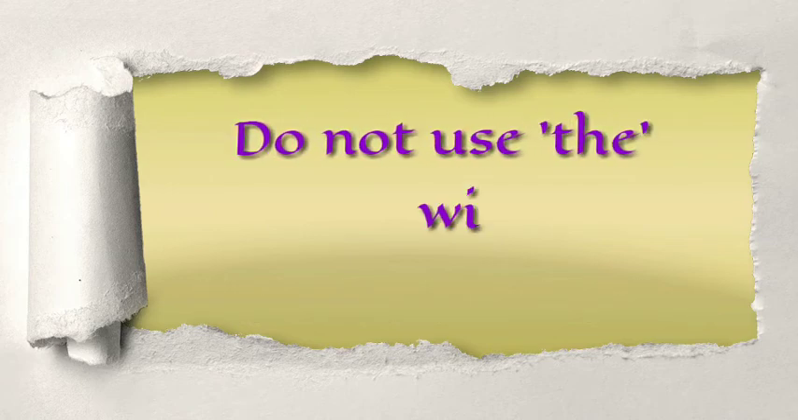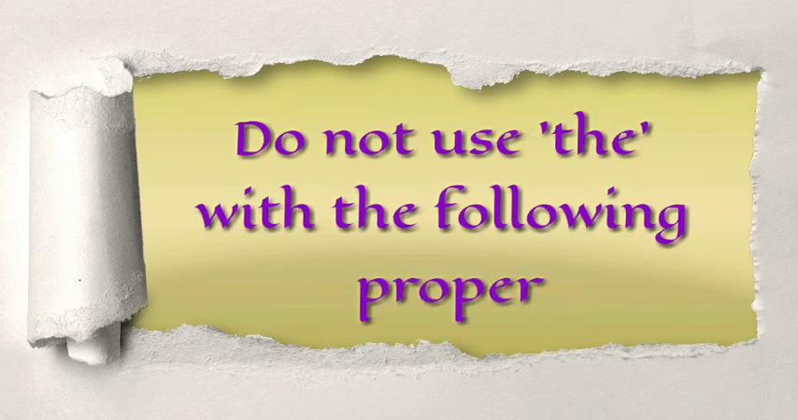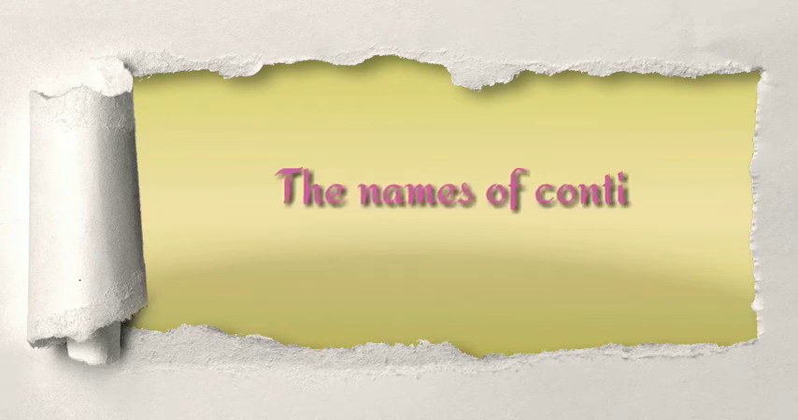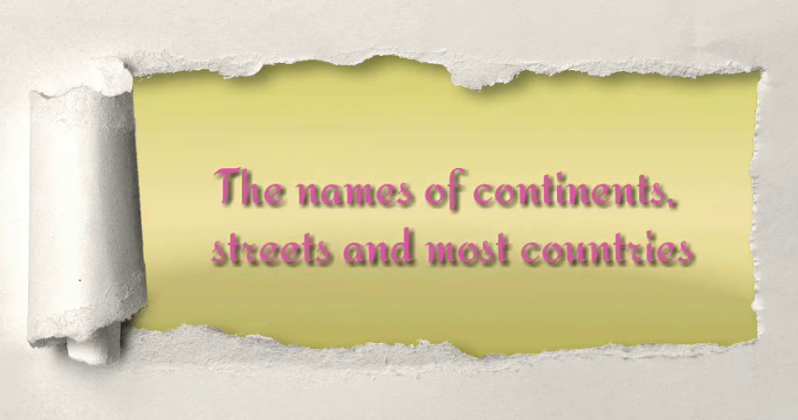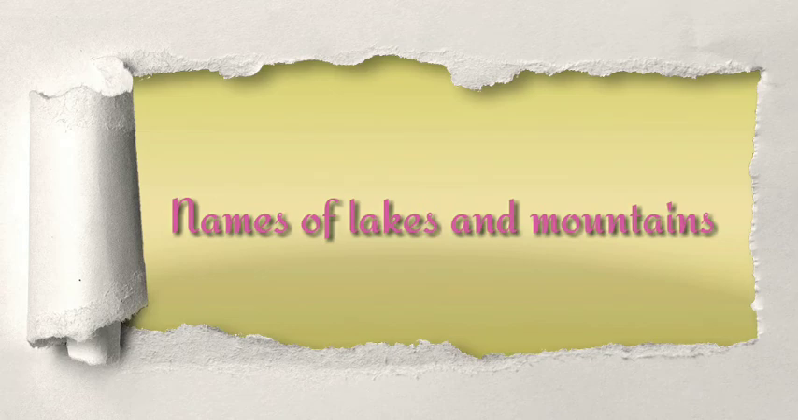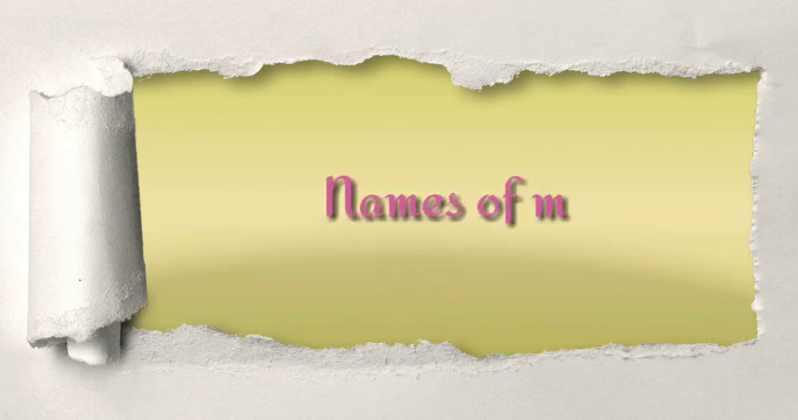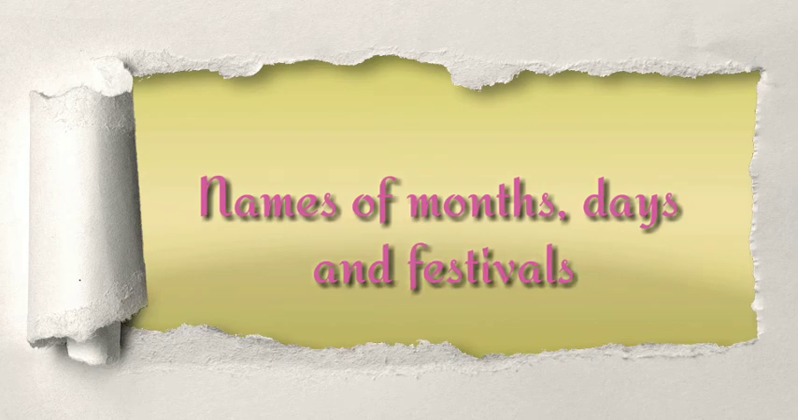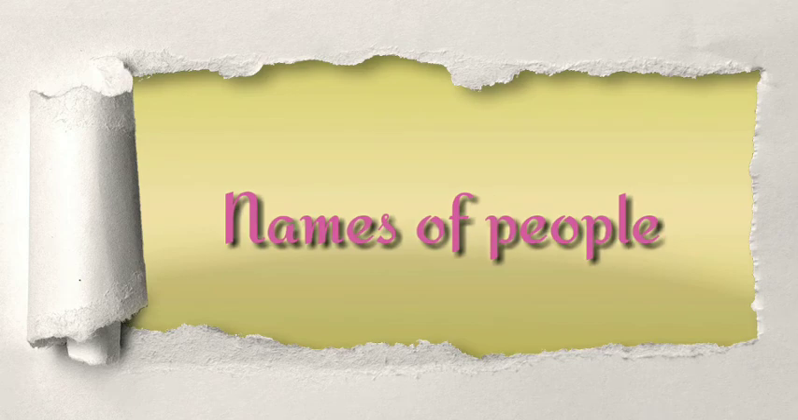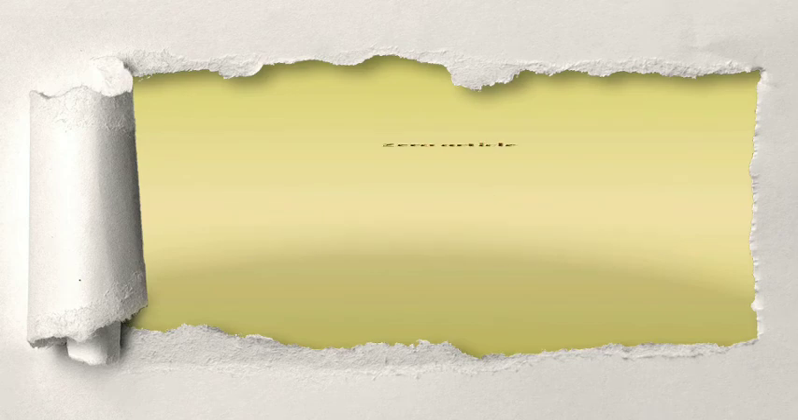We do not use the definite article the with the following proper nouns. Let's now see which are those. The names of continents, streets and most countries. Names of lakes and mountains. Names of days, months and festivals. And before the names of peoples, we do not use the article the.